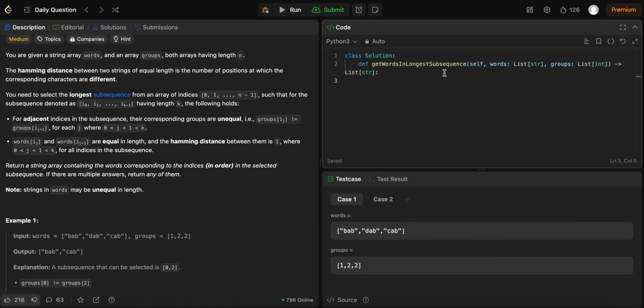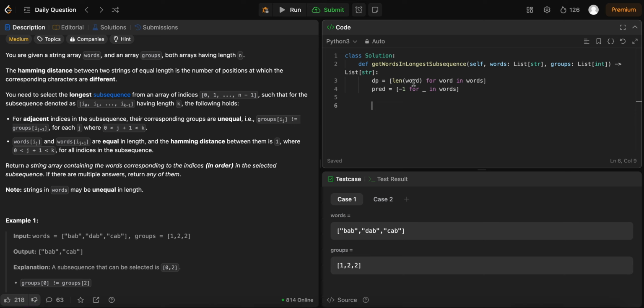So what do we have at the beginning? We need a DP state. So I guess we can set it as -1, well, I guess every sequence can contain itself. So let's just set it as length of word for word in words. I think we can do that at the beginning. And then we have a predecessor, so we will set all of them to be -1 first, for each word in words.